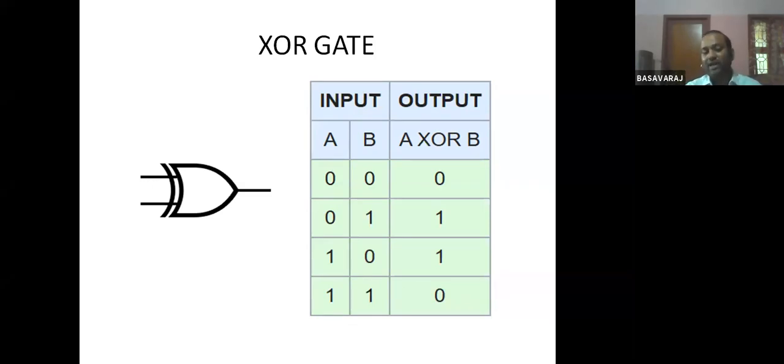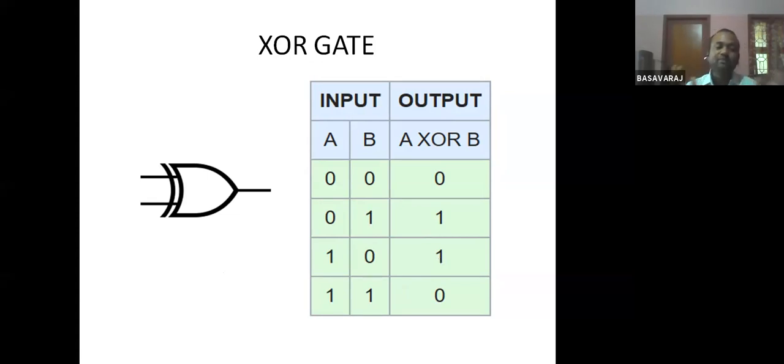So when will the output become 1? When you have different inputs. You see here, A is 0 and B is 1. So when you have different inputs, the output is 1. Again, in the third row, A is 1 and B is 0, again the output is 1. So different inputs will give output as 1.